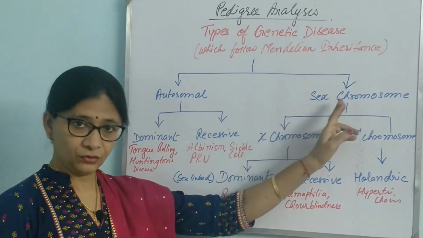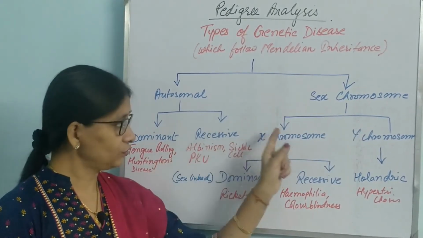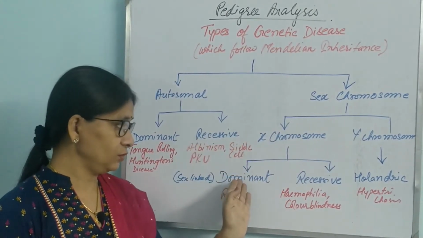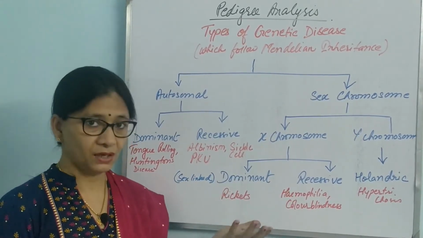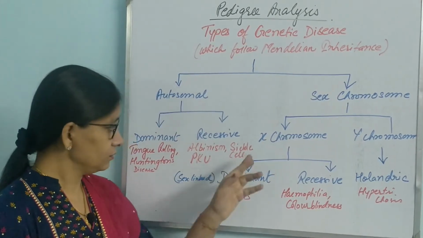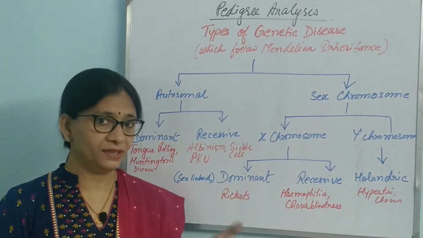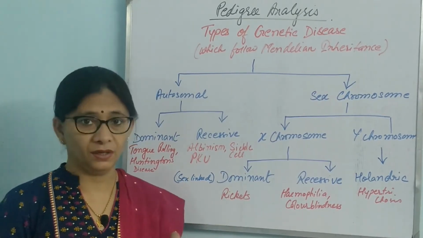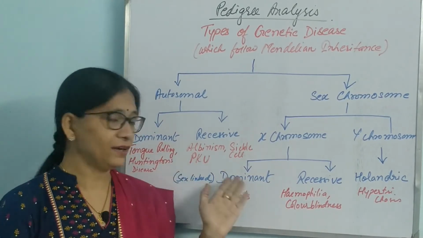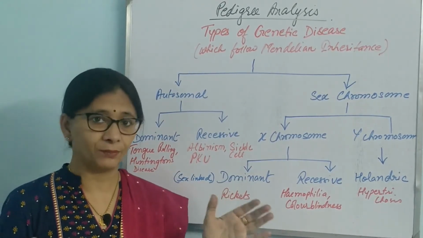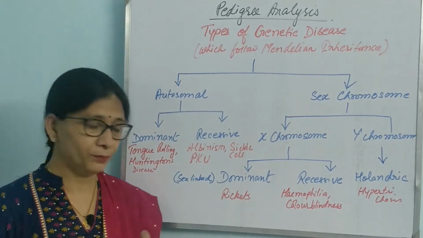Then we have sex chromosomes. In sex chromosomes, we have the X chromosome and the Y chromosome. For the X chromosome, again, similarly, it can be dominant or recessive, if you know what is dominant and recessive. So, if it is dominant, then only one X chromosome is needed to express its character. I mean, only one, because the other might not have this defect, but still, if it is present in one chromosome also, it will express. That is what dominant means, isn't it?